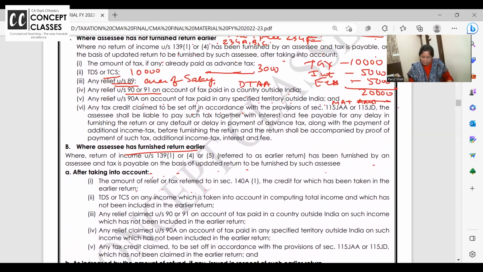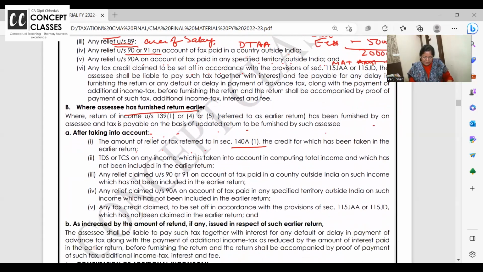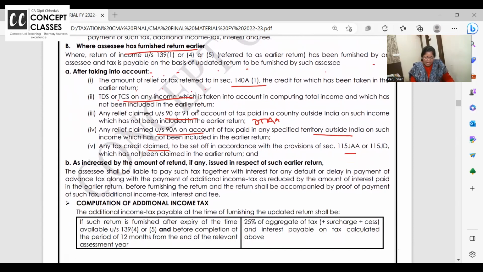Any tax which you have already paid, TDS, TCS, 90 or 91, that is your DTAA relief, relief under 90A, if you are in specified area, notified jurisdictional areas are there. And if any MAT credit, AMT credit, still you can set off.